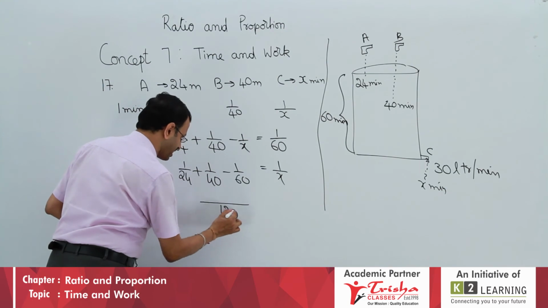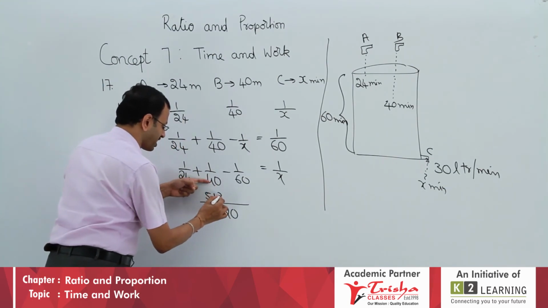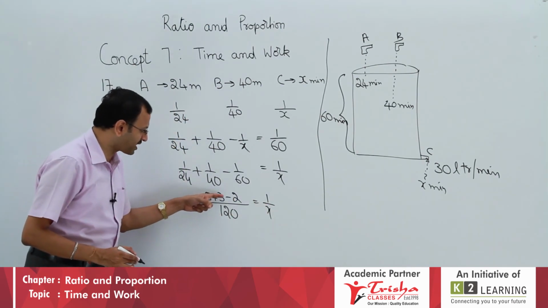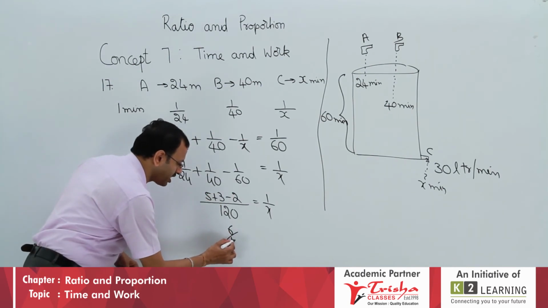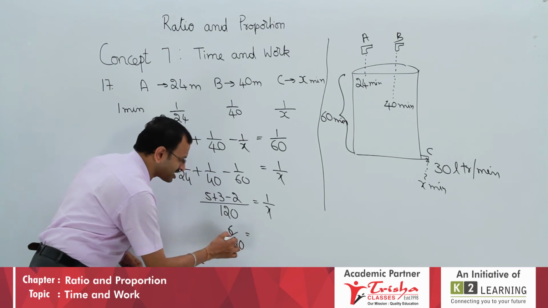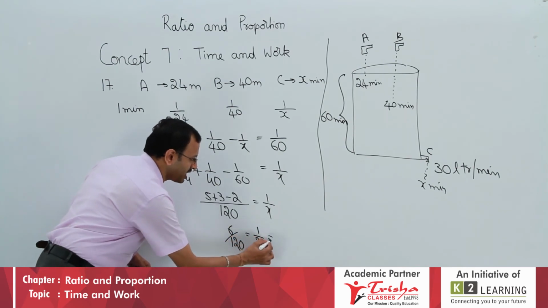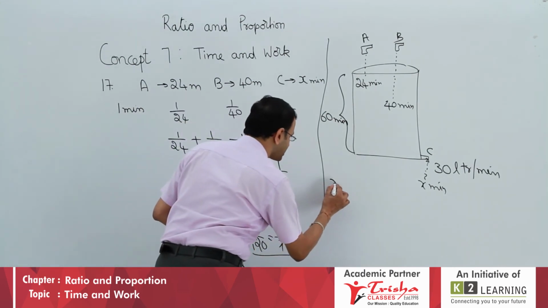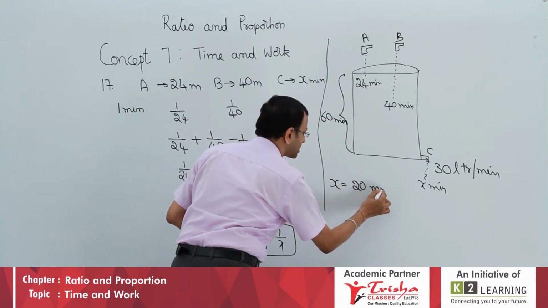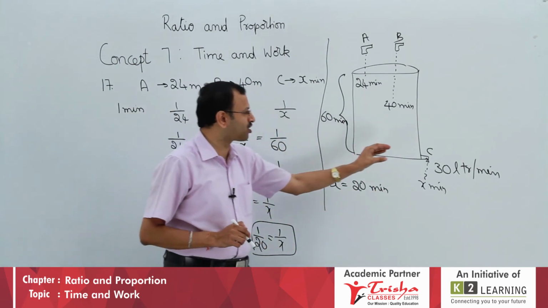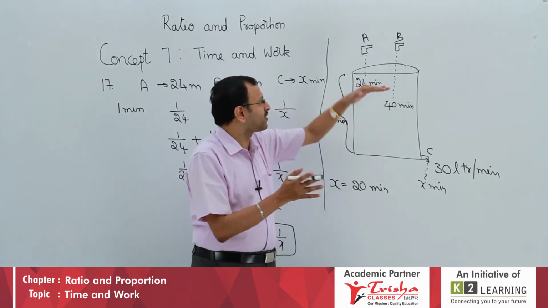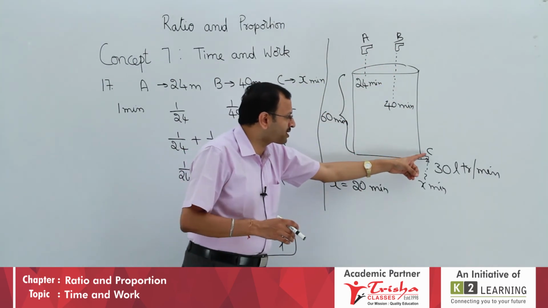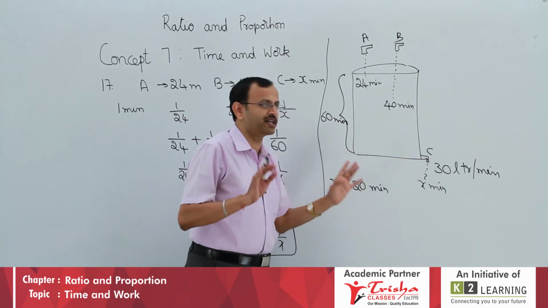LCM is 120. 24 5s are, 40 3s are, 60 2s are, is equal to 1 by X. So, it is 5 plus 3, 8 minus 2, 6 by 120, which, if we simplify, 6 1s are, 6 20s are, 1 by 20 is equal to 1 by X. Students, if you compare carefully, we arrive at X equal to 20 minutes. It means if the drain pipe C alone is opened, with these 2 closed, and there is a full tank of water, then the entire water content will be emptied by the drain pipe C in 20 minutes.